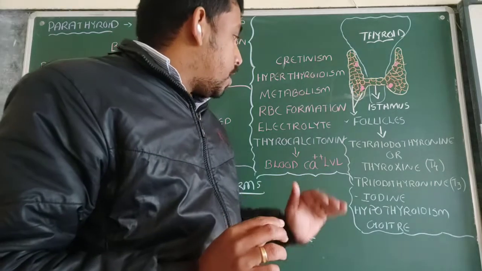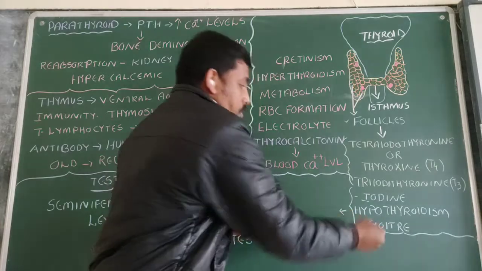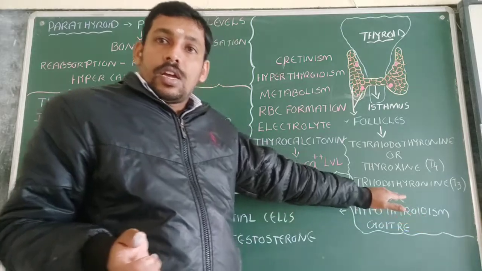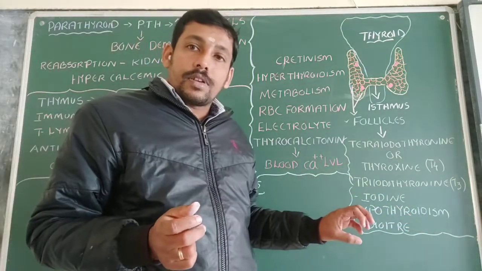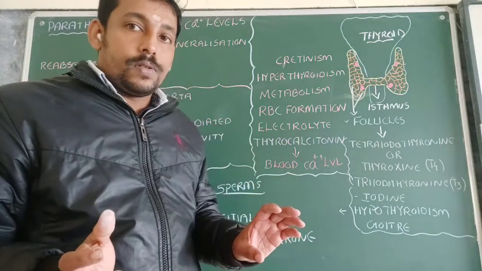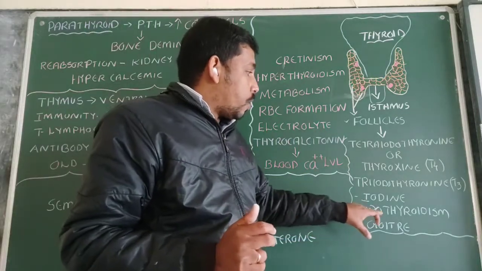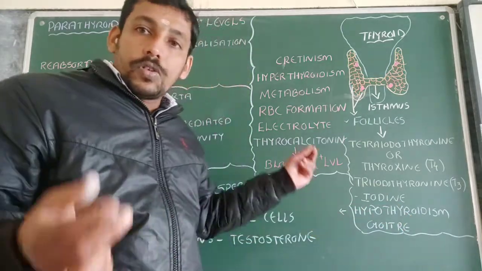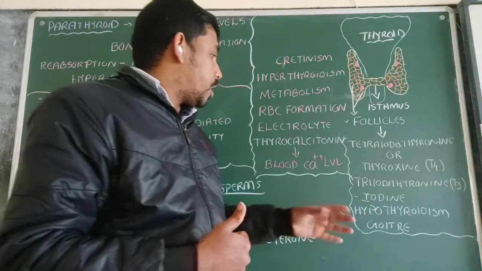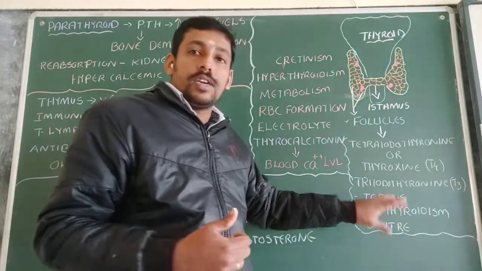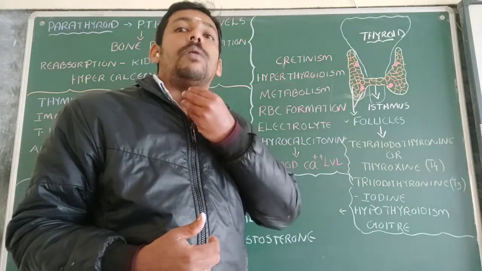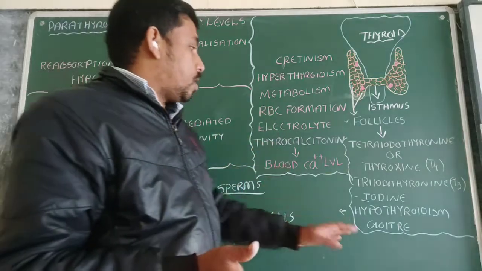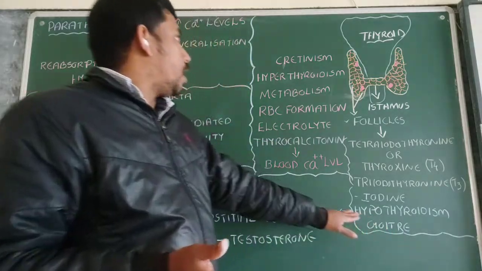If the level of thyroid hormones in our body is very low, that is known as hypothyroidism. Due to the lack of iodine, these thyroid hormones may be affected. And because of this lack of iodine, there may be an enlargement of the thyroid gland, and that situation is known as goiter.